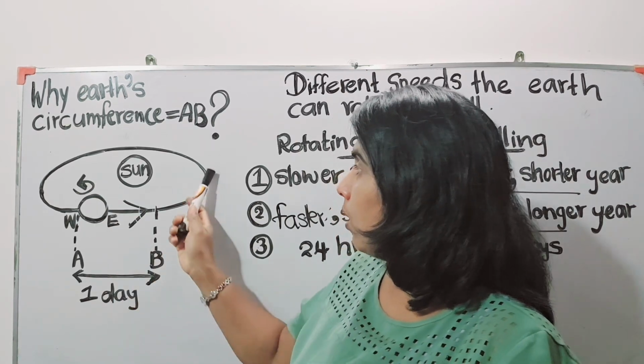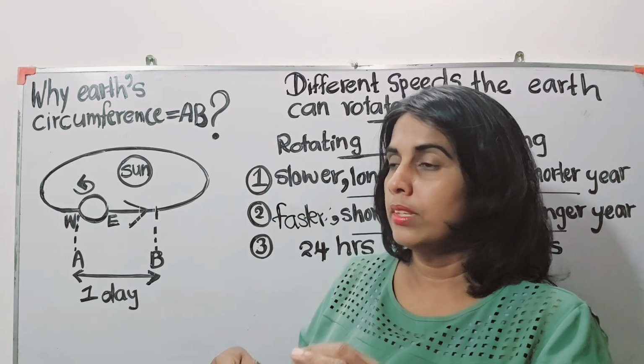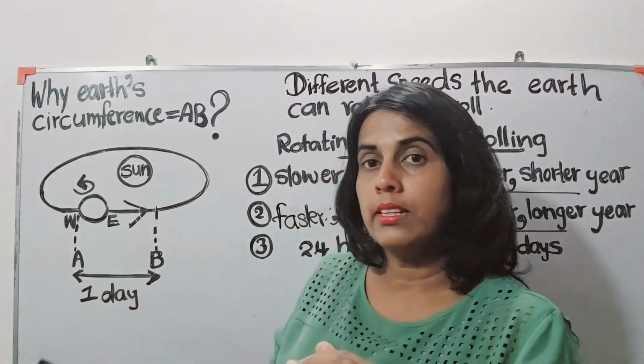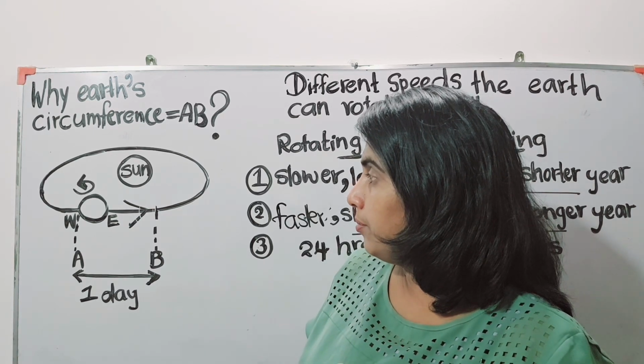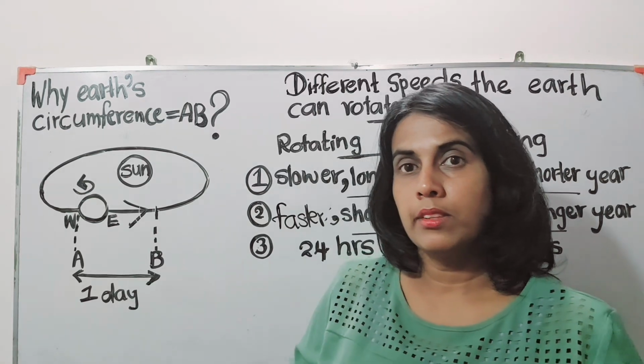Earth rolls along this many times, and then it comes to the point where it started at the end of 1 year.